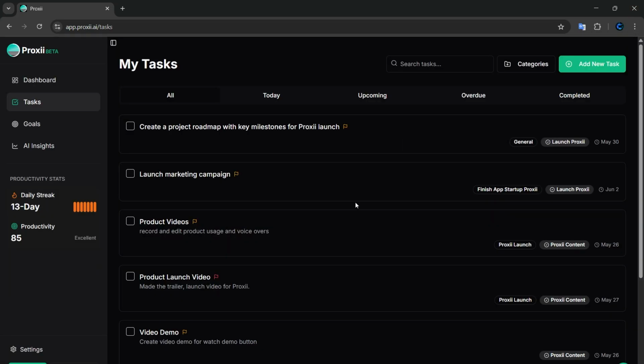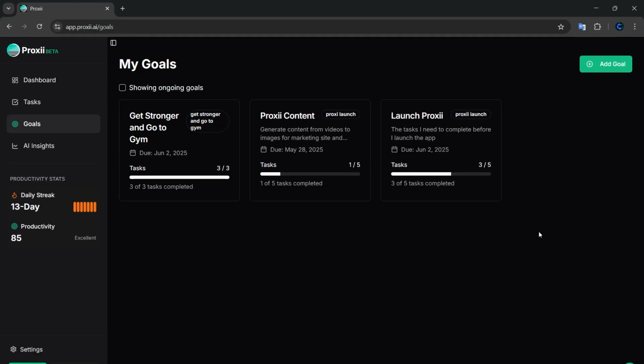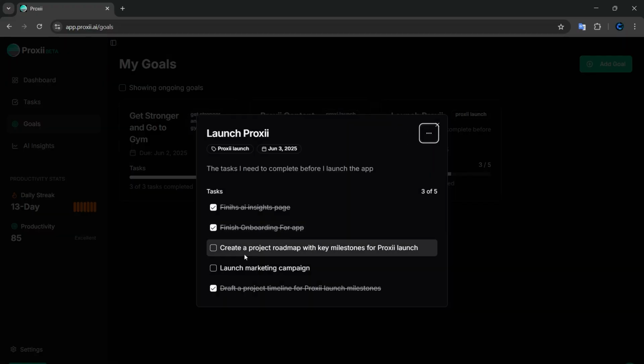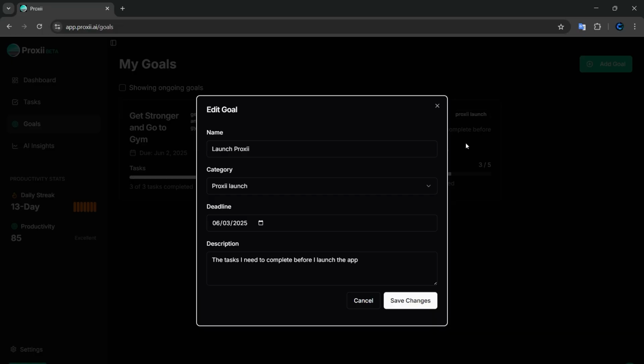All right, let's move on to the goals section. Here is the goals page. Right now I have a couple of goals going on for making content for the app Proxii, which I'm doing right now, one of the tasks for that. If you open the goal, you can see some of the tasks I have, and you can complete them directly from here or uncomplete them, however you want. And of course, you can edit the goal however you like.